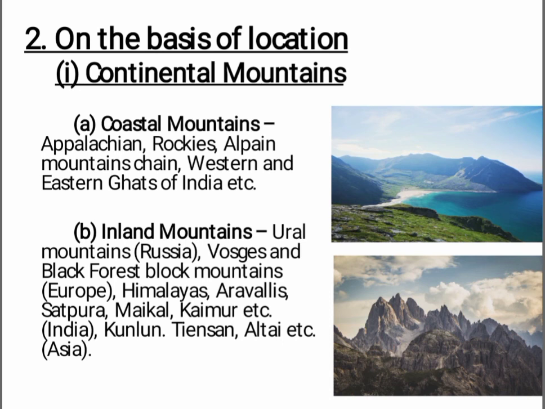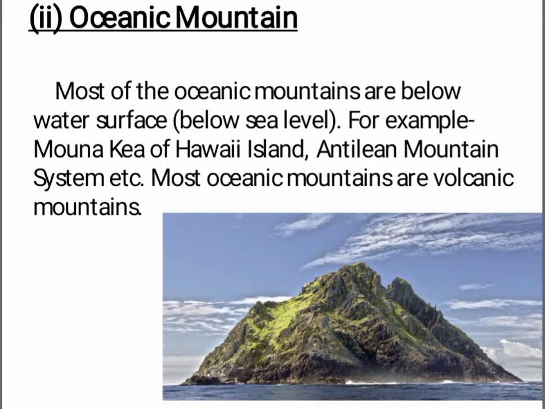etc. of Asia. And the next is oceanic mountain. Most of the oceanic mountains are below the water surface or below sea level. For example, Mauna Kea of Hawaii Island, Antillean mountain system, etc. Most oceanic mountains are volcanic mountains.